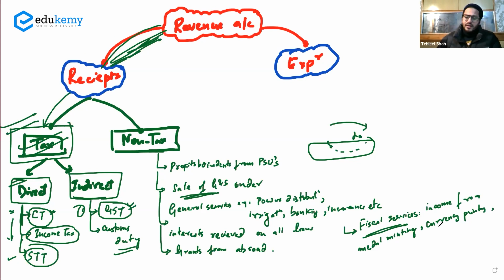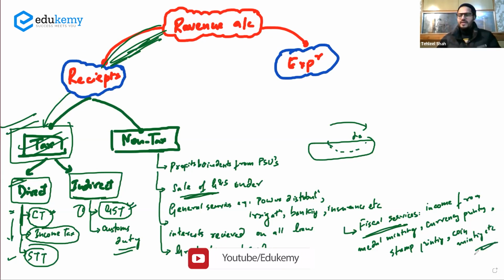Then you have the stamp printing. Then you have coin minting, etc. All these are your fiscal services, and the income whatever comes from these services is your non-tax revenue receipt.